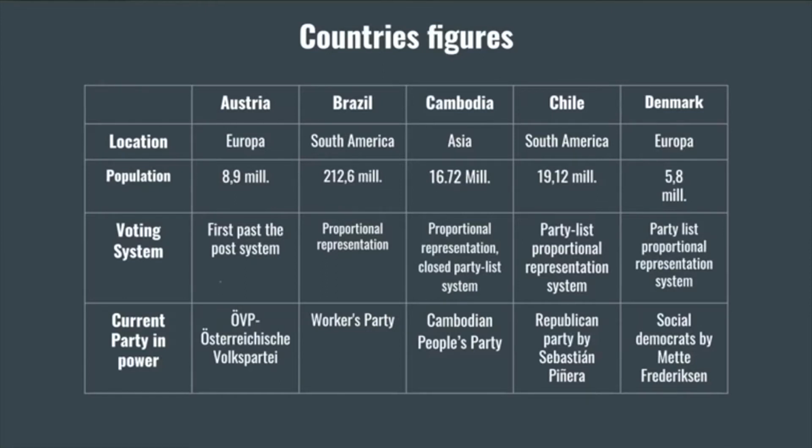So for the first 5 countries we have here, I would like to talk specifically about Brazil, since it is the country with the largest population of the 10 countries we have chosen. It has 212 million inhabitants, and its voting system is proportional representation. The current party in power is the Workers' Party.